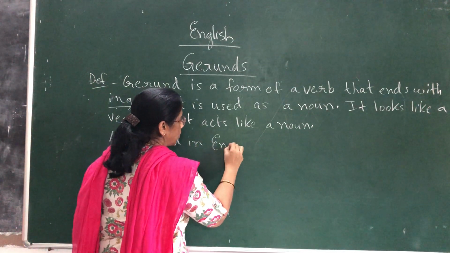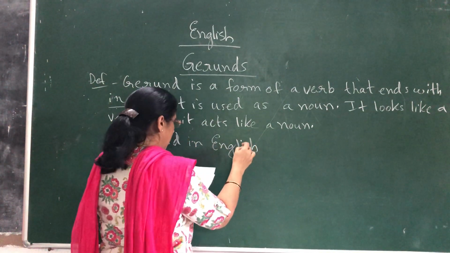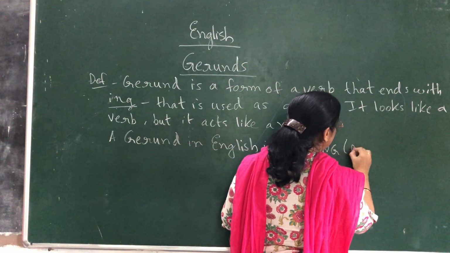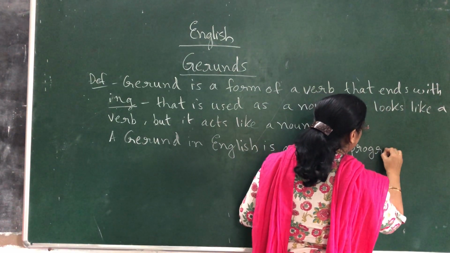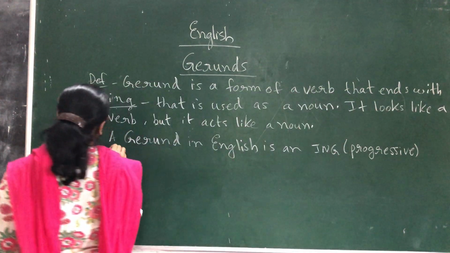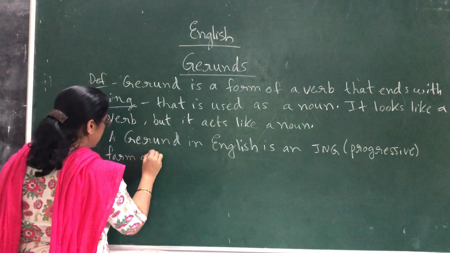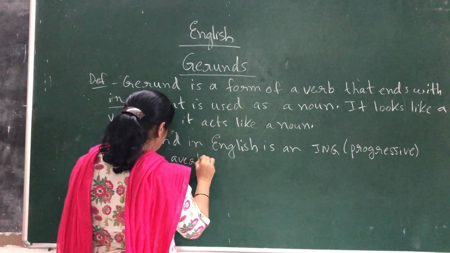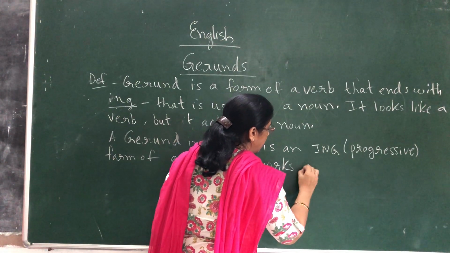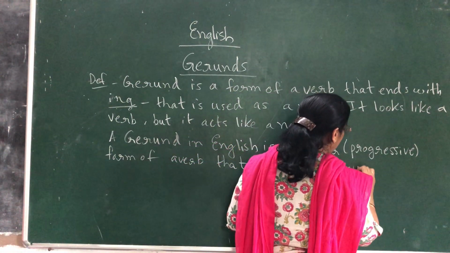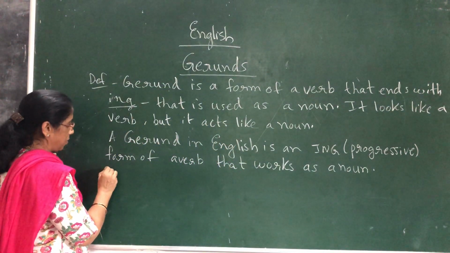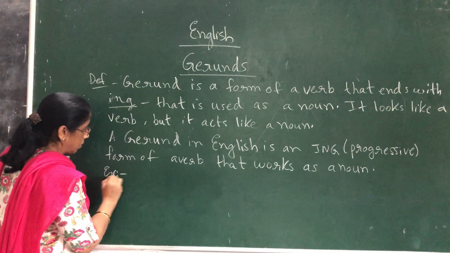So a gerund in English is an ing form. What do you mean by ing form? Progressive, that is continuous. What is the other word for progressive? Continuous. A continuous or progressive form of a verb that works as a noun. And what is the example I gave you? Just like the word swimming.